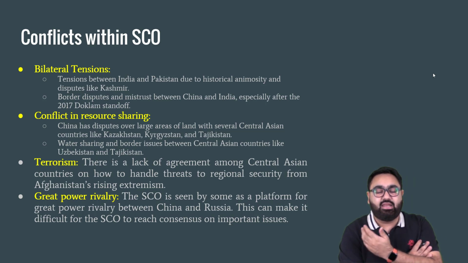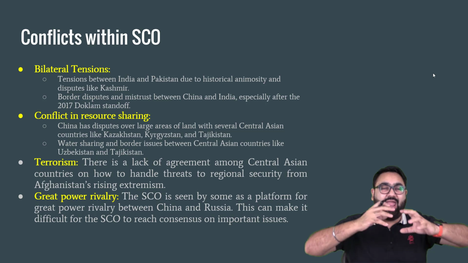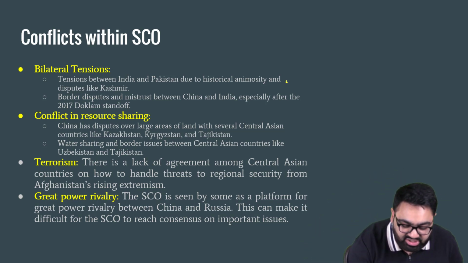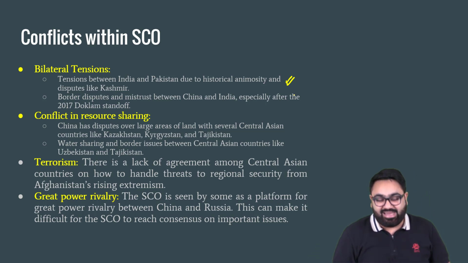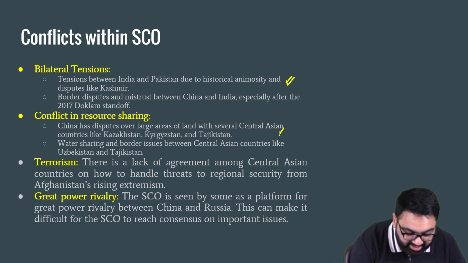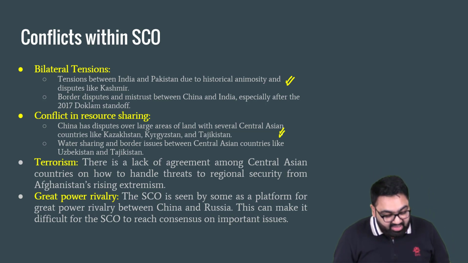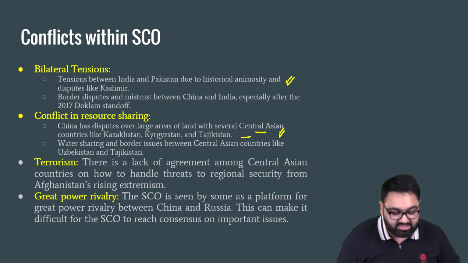Rather than repeatedly writing about one country versus another country and doing these permutation combinations, try and give a bigger picture. So first point, bilateral tensions. It includes India-Pakistan, India-China also. Second conflict is of resource sharing. A lot of these Central Asian countries are very, very resource rich. China has land disputes over many of these Central Asian countries.